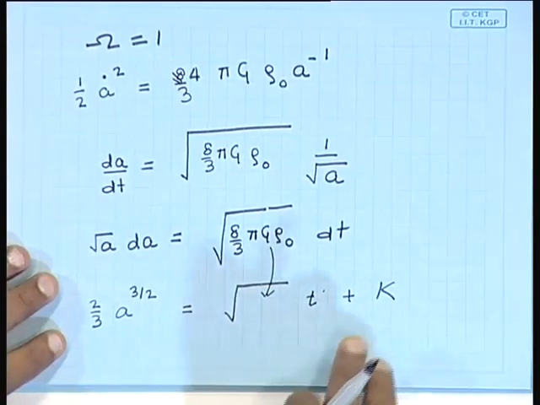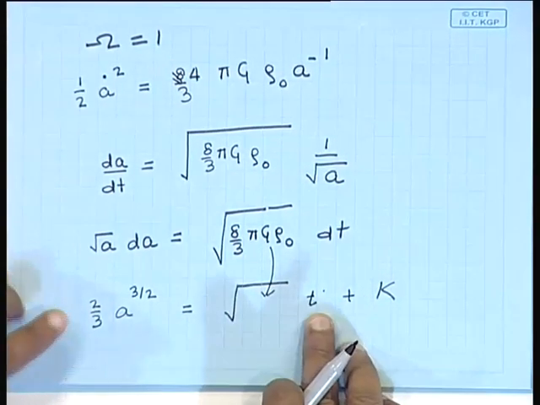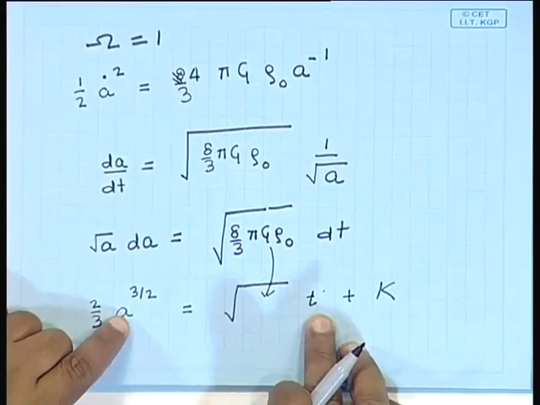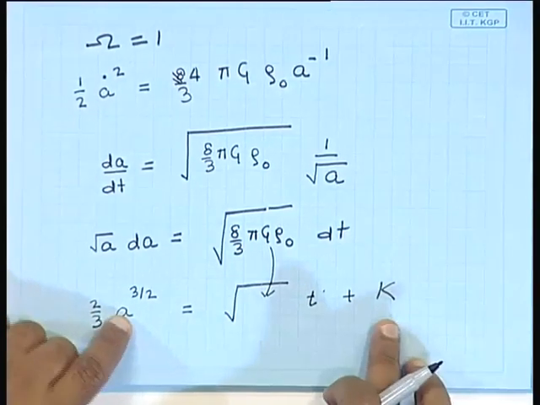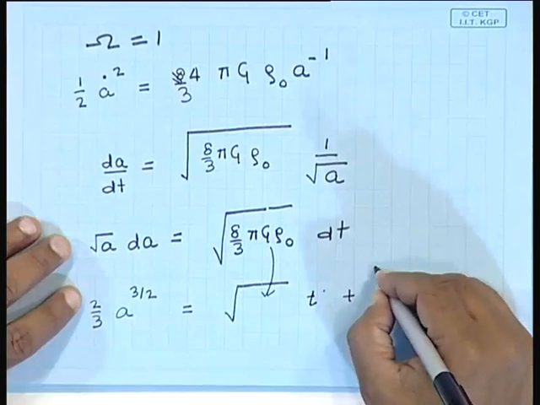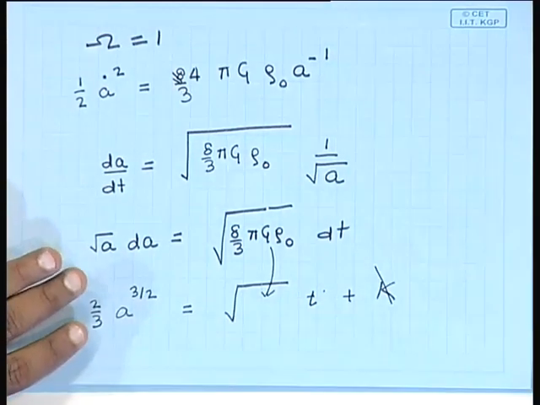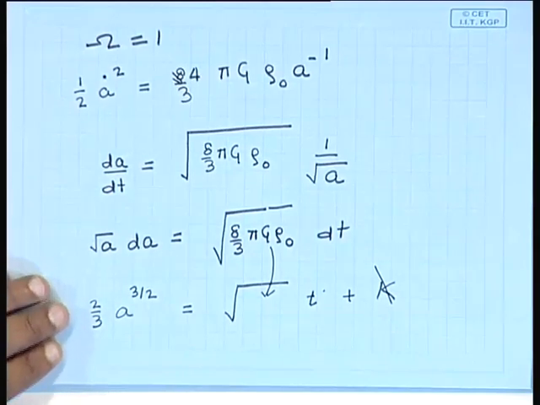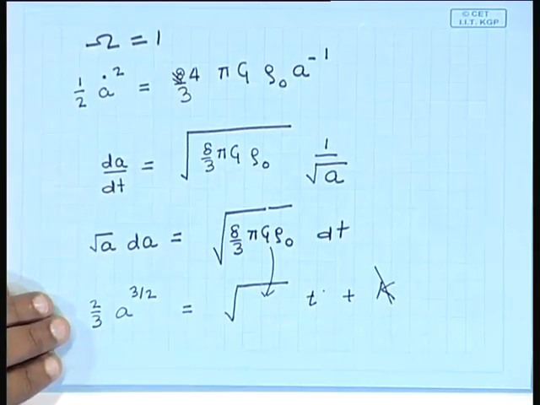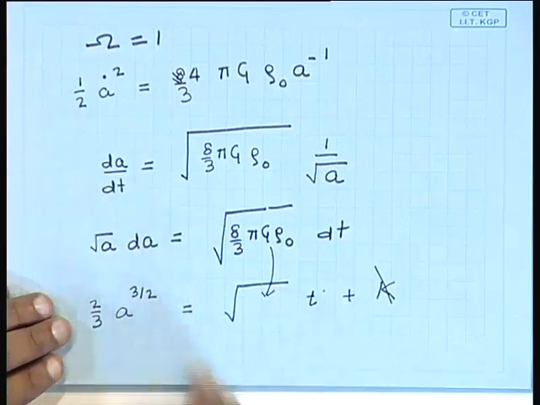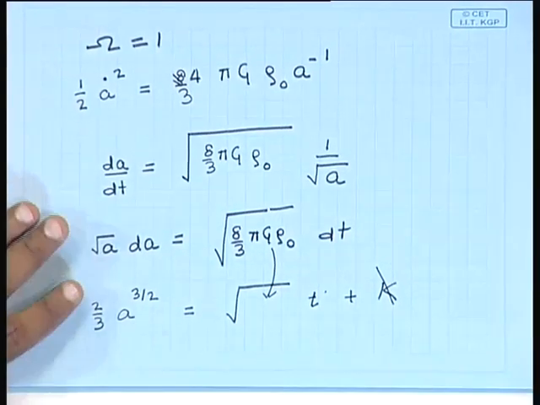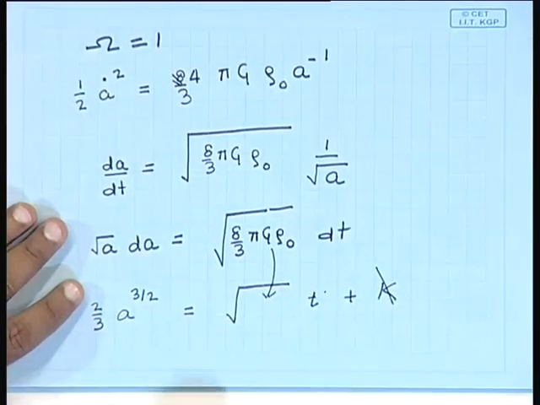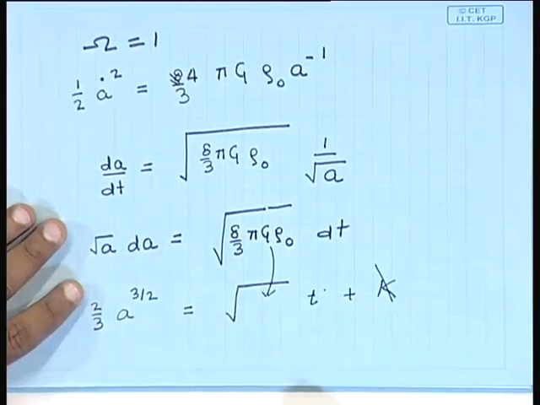Now, we will choose this constant of integration so that at t equal to 0 the scale factor is 0. So, we essentially have to choose this constant of integration to be 0. So, we do not bother about it. Remember that we had a second order differential equation, we integrated it 2 times, and in this process we got 2 constants of integration.